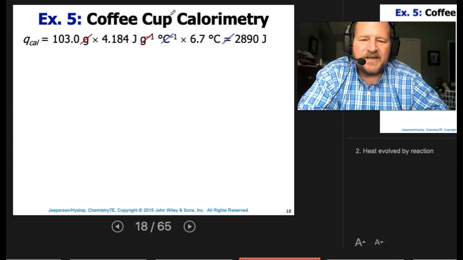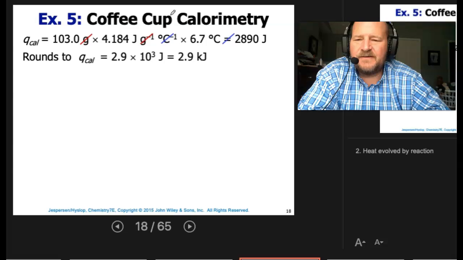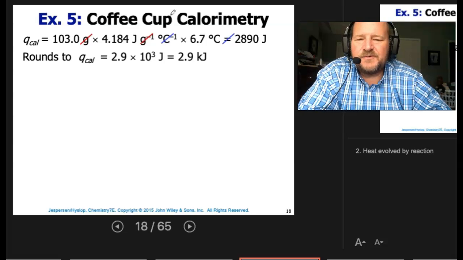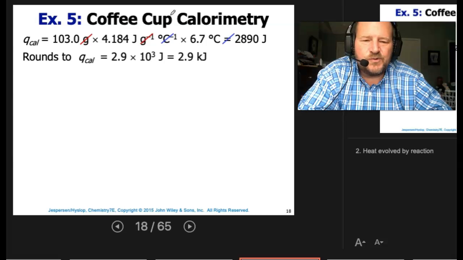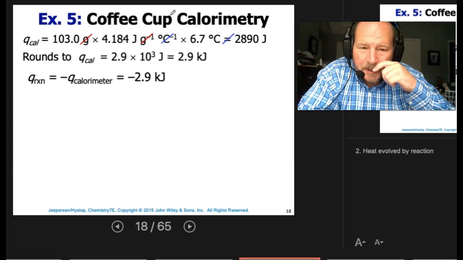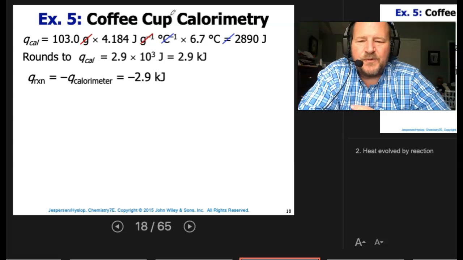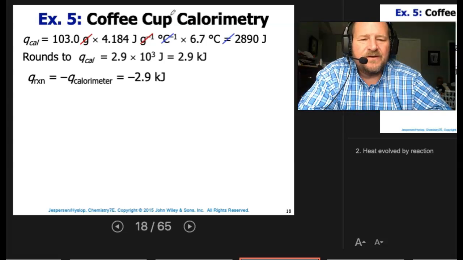Okay, grams will cancel out, C will cancel out, and that's going to round to a Q cal equaling 2.9 times 10 to the third joules, or if you prefer, 2.9 kilojoules. Q of the reaction will be negative Q of the calorimeter, so negative 2.9 kilojoules.